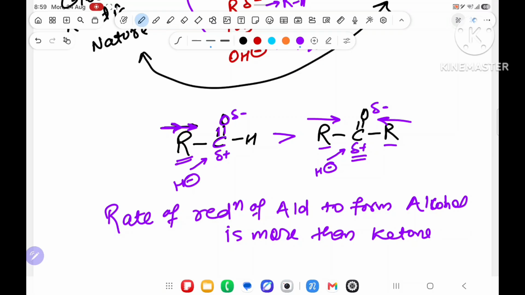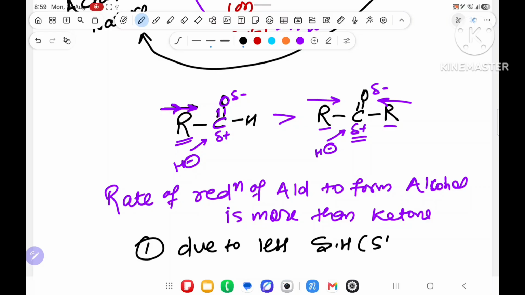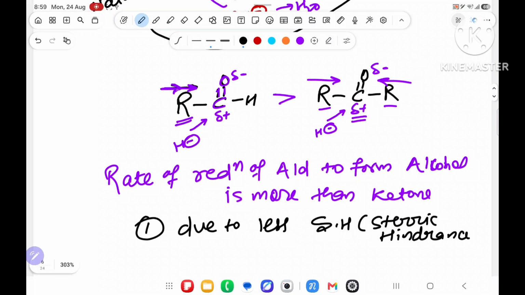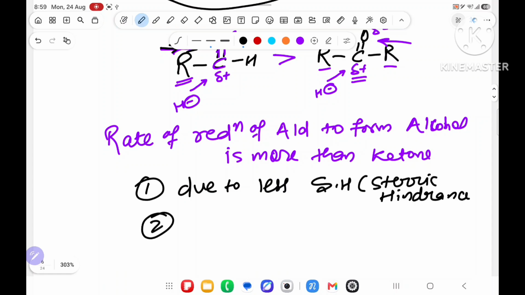First reason is what? Due to less steric hindrance. Why? Because over here only one side R is there, over here two sides.